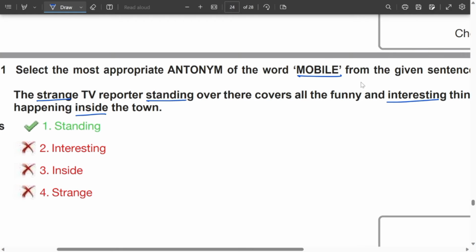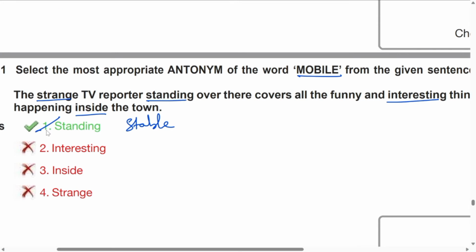That is nothing but mobile. Now what can be the antonym? Antonym must be something which is not moving. So which is the correct answer? Standing. Standing is something which is stable. Stable in the sense it doesn't move, and mobile in the sense it moves. So the answer comes only with the first option. Let us move to the next question.